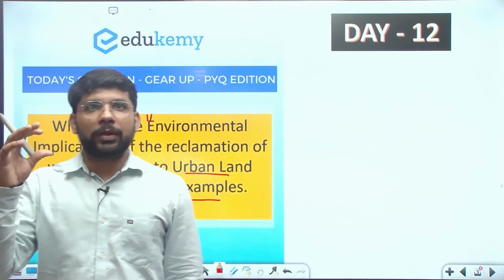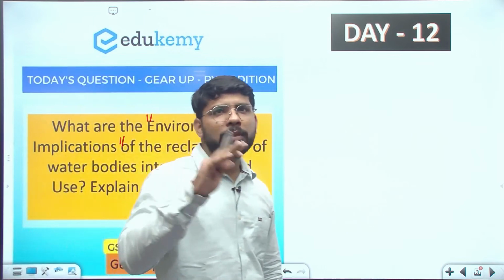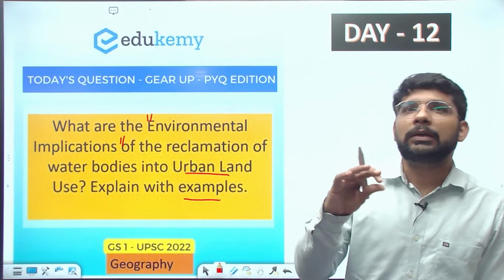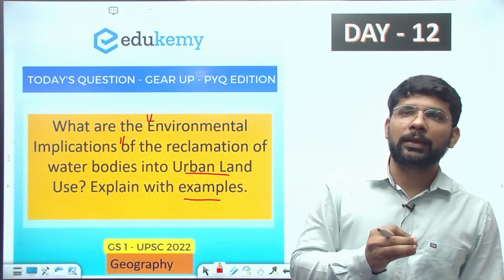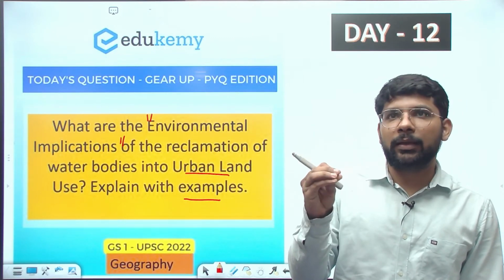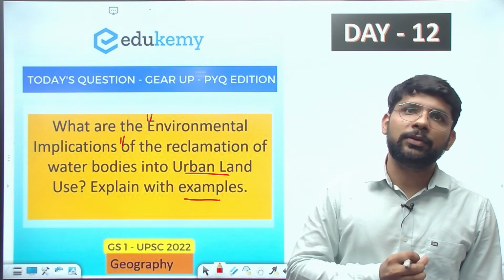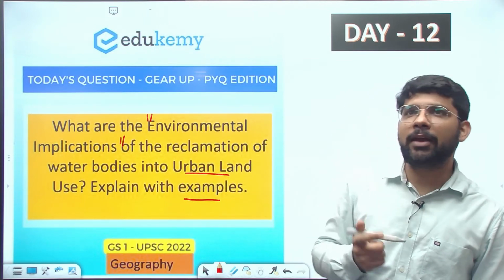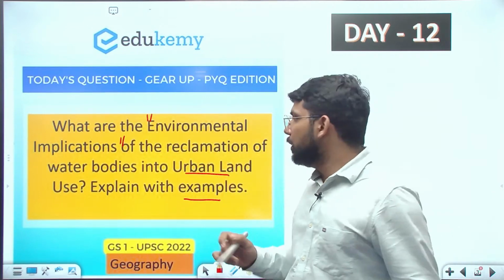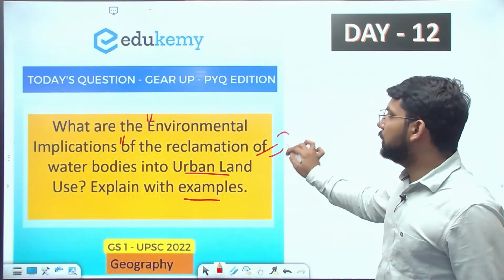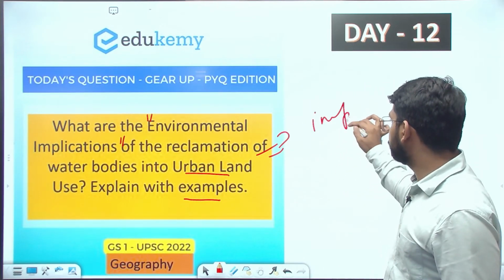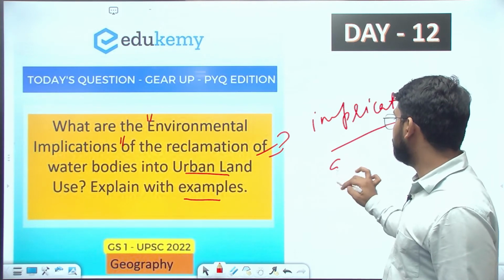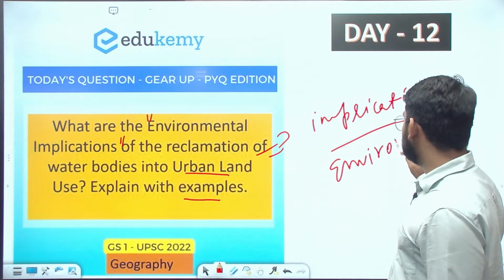So in this question we will address all these issues related to water bodies, and how the use of water bodies impacts urban land use. Here the question has only one demand. We need to write about the implication, specifically the environmental implication.